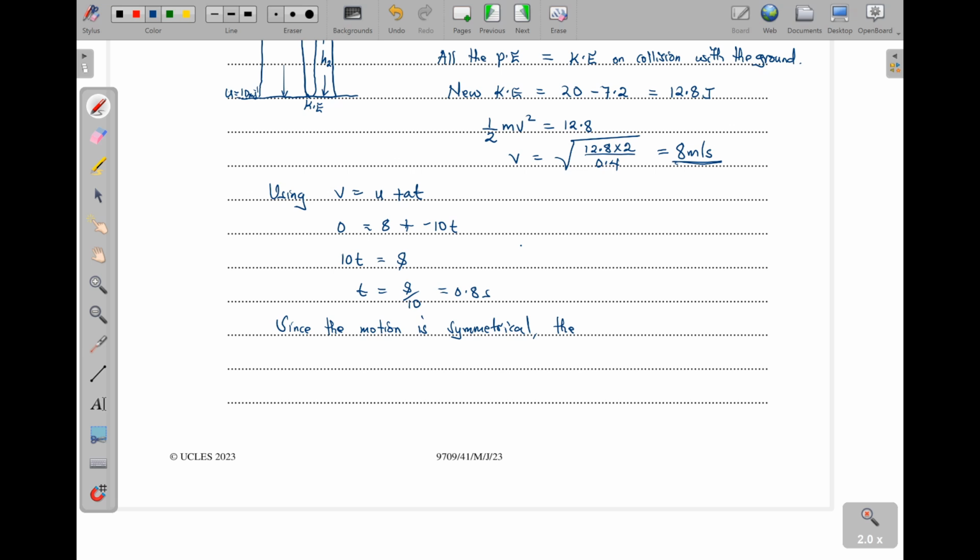So, like I've said, since the motion is symmetrical, then total time taken is going to be that 0.8. The time taken for going up is equal to the time for coming down, so times 2, and this one gives us 1.6 seconds. Simple as that.